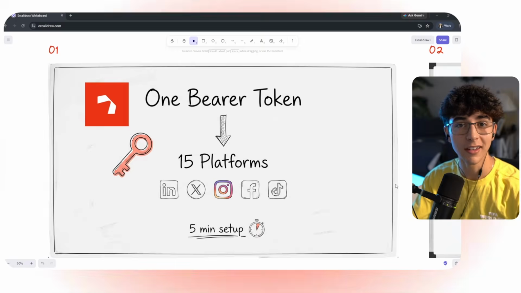15 OAuth apps, 15 app reviews, 20-day queues. I skipped all of it and connected 15 social platforms with one validator token. And yeah, you heard that right.